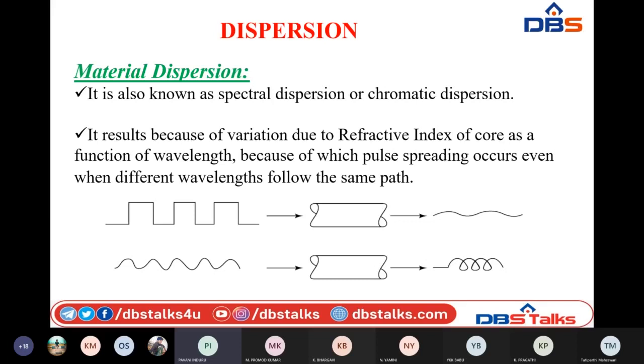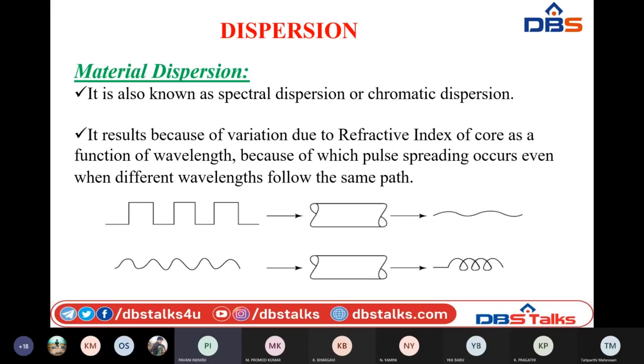That means whenever we have different wavelengths, the wavelengths which are short travel slowly inside the optical fiber core. Whenever we have larger wavelengths, those travel very quickly inside the fiber optic cable. Due to this, pulse spreading occurs at the receiver.